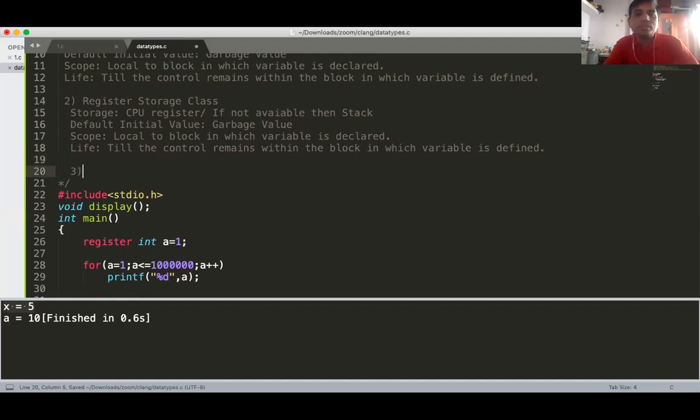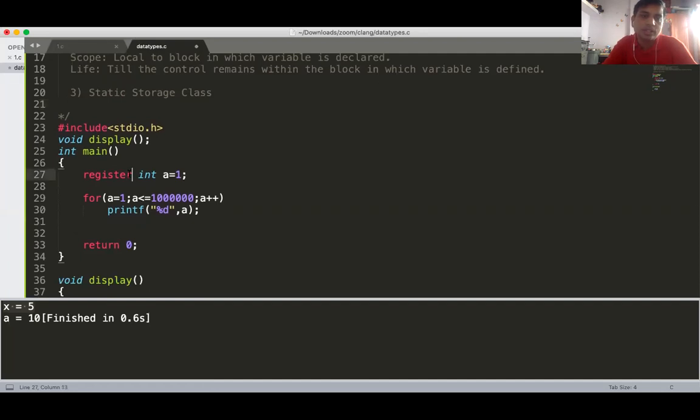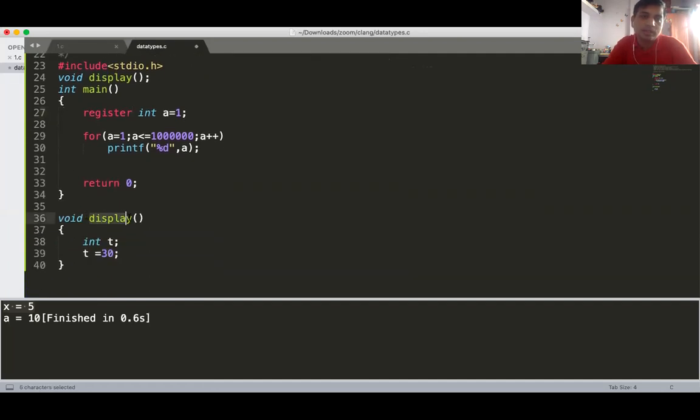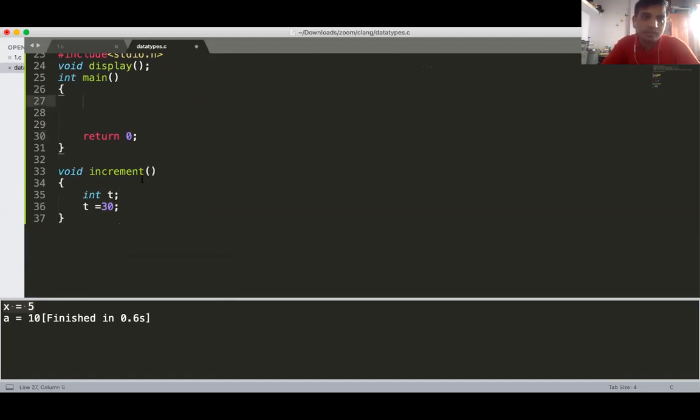Now the third one is the static memory, the static storage class. Now, to declare static variables... but before starting with static, tell me what is the output of this program.